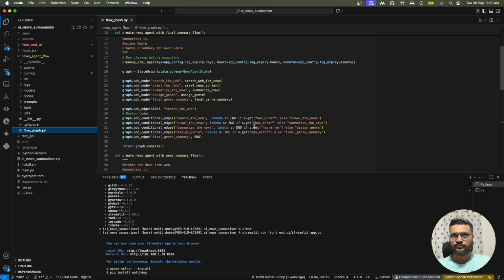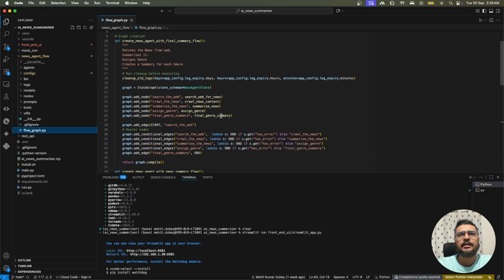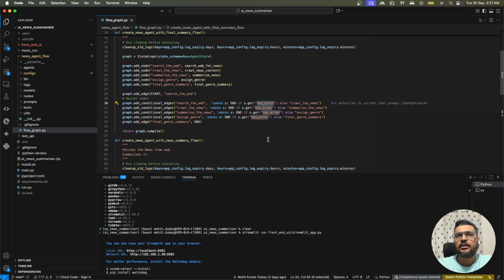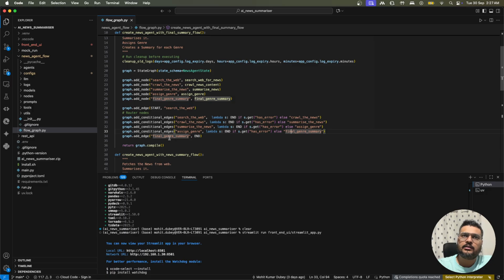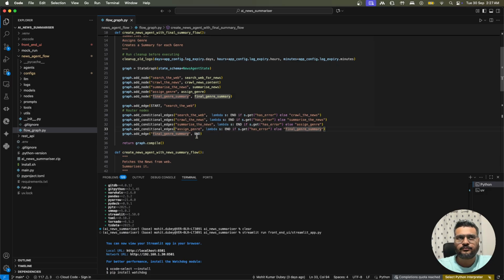And as we discussed, the exception part: the state has a property called has error. Whenever there's an exception, we set that to true, and whenever that is true, we end the stream from there. If it is not set, it will go to the next item, and after the final genre summary, it will end anyway.